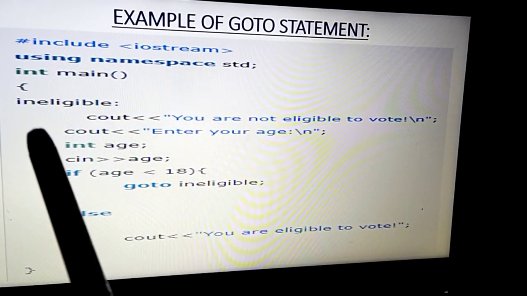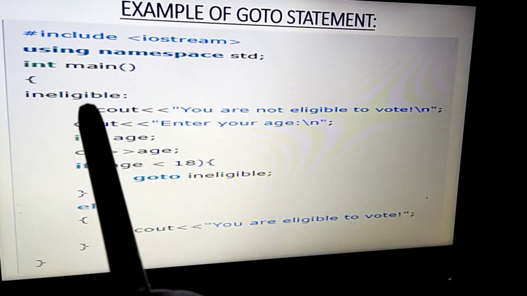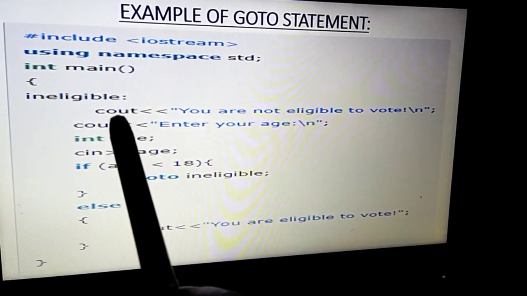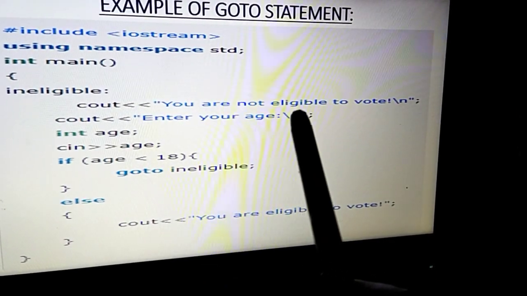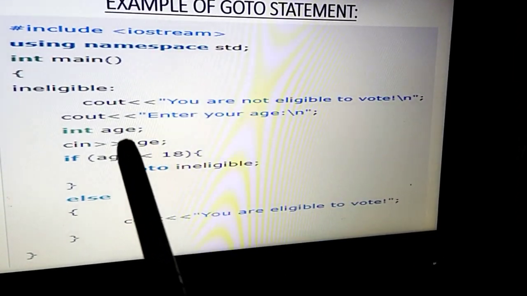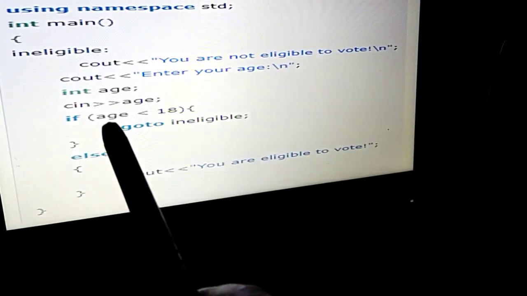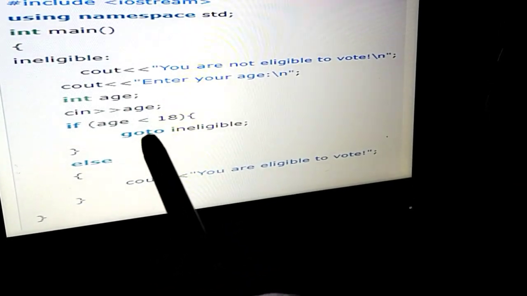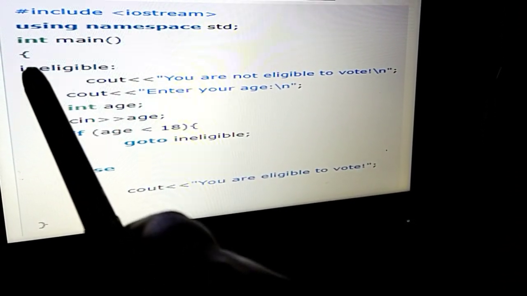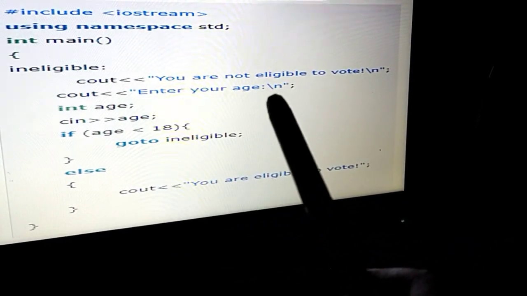The moment I start the program, I have my label, ineligible. Then I have the code that prints you are not eligible to vote. Then I have cout asking you to enter your age. Then I fetch the age with the help of cin. Then I put the condition: if the age is less than 18, go to ineligible. So it will jump here, display that you are not eligible, and ask again to enter the age.